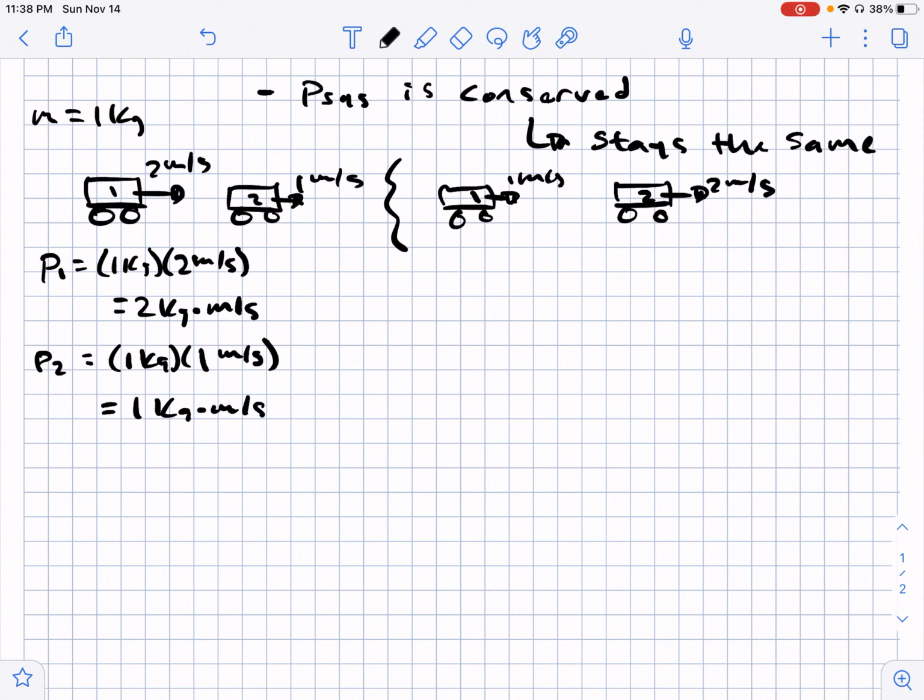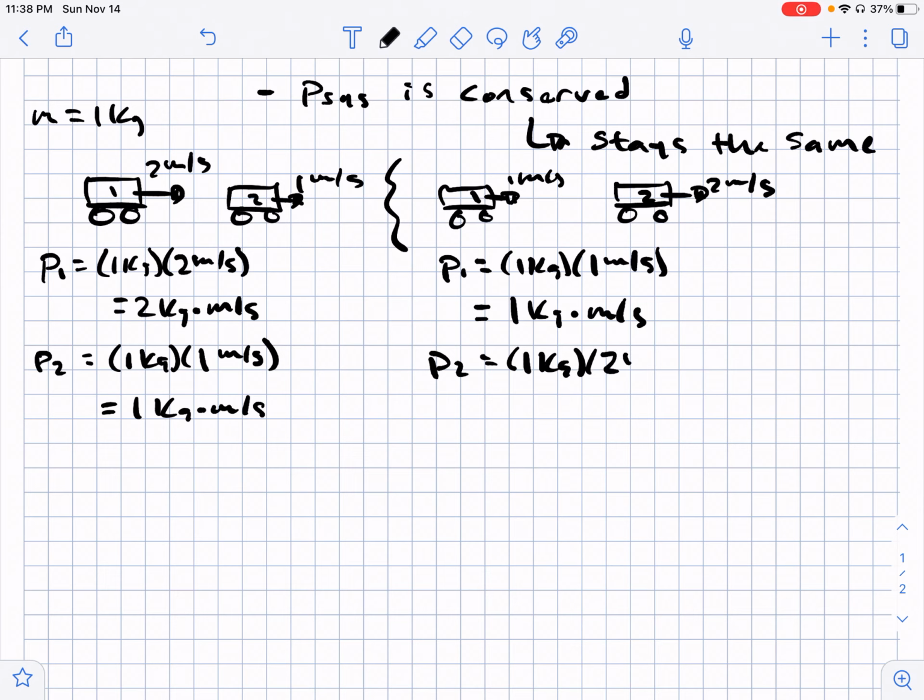And after the collision, cart 1 now has momentum 1 kilogram times 1 meter per second. So it has 1 kilogram times meters per second. And cart 2 has momentum 1 kilogram times 2 meters per second. So 2 kilograms times meters per second.